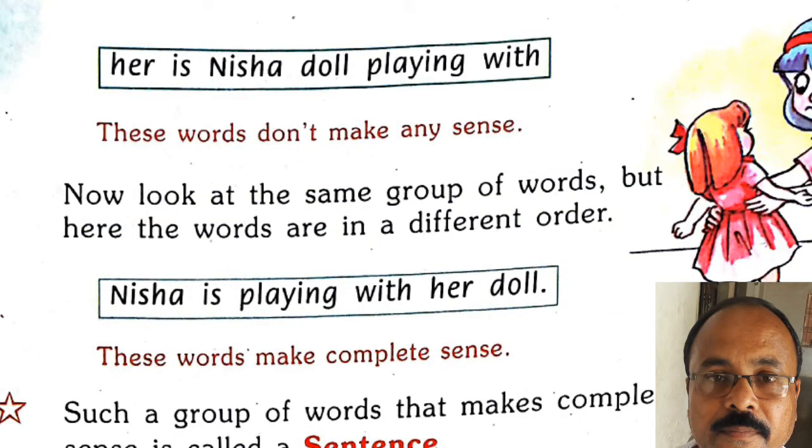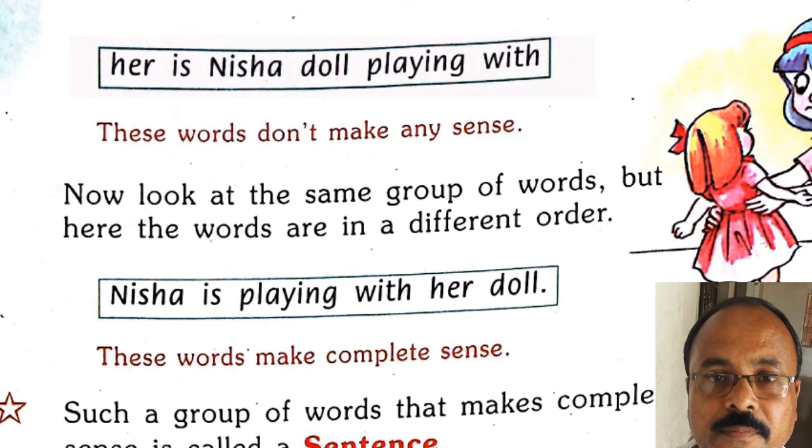Suppose I say, "Where is Nisha doll playing with?" We can't call it a sentence because it has no sense. It does not have any meaning. We can't call it a sentence.